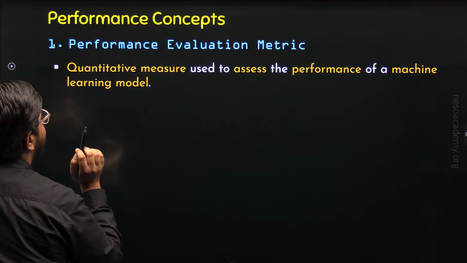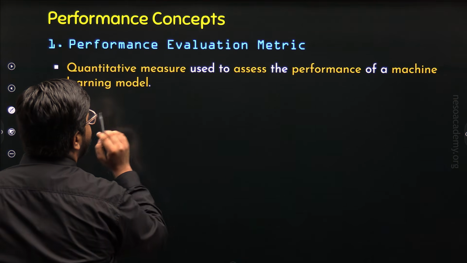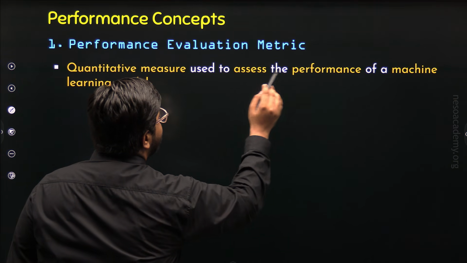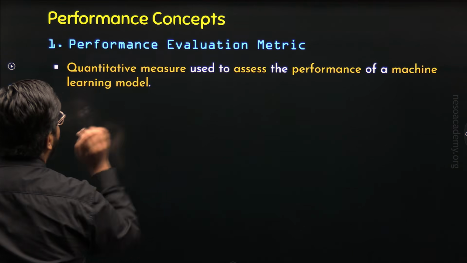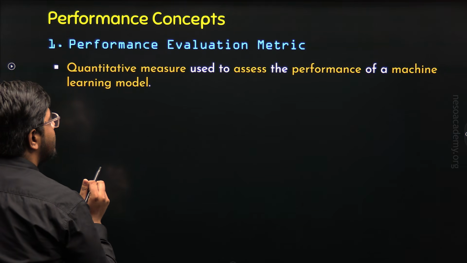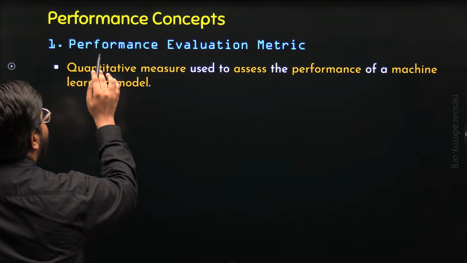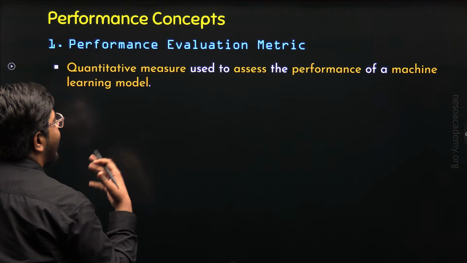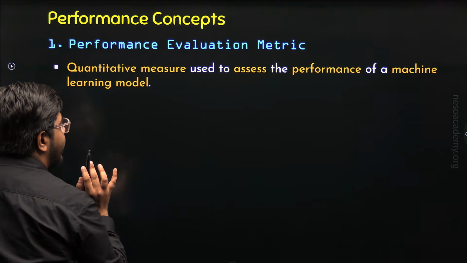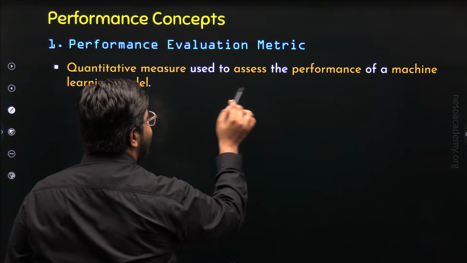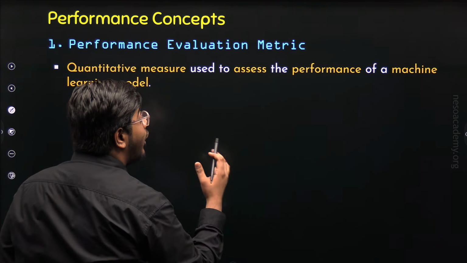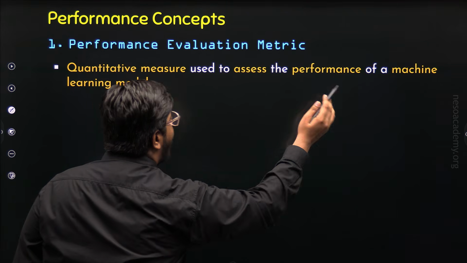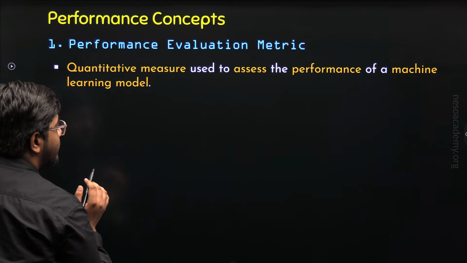Performance evaluation metric is a quantitative measure used to assess the performance of a machine learning model. What does that mean? It simply means that performance evaluation metric is a quantitative measure, or I can say a numerical indicator, that is used to assess or test or evaluate the final performance of a machine learning model.